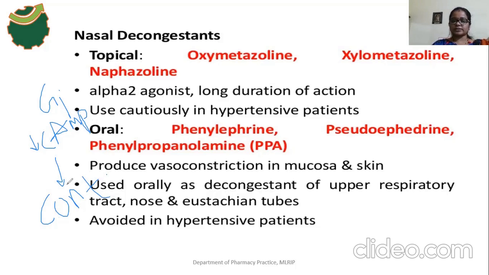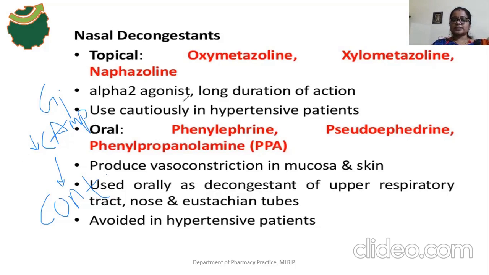There is a contraction effect. The contraction effect means what? A vasoconstriction effect will be produced by oxymetazoline, xylometazoline, and naphazoline after binding with alpha 2 receptors. Then the cyclic AMP formation decreases, so a contraction effect is produced in the smooth muscles.